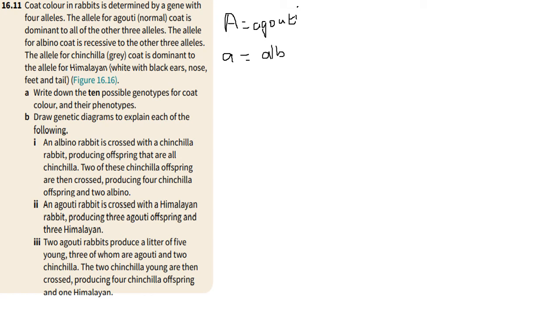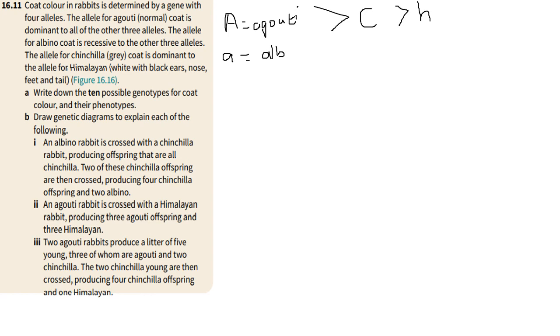I'm just going to write it as ALB. Then we have the allele for chinchilla, which is dominant to the allele for Himalayan. So it's agouti over all of them. And then agouti is dominant to chinchilla, which would be C. And chinchilla is dominant to Himalayan, which would then be H. Okay, so we can just use that.